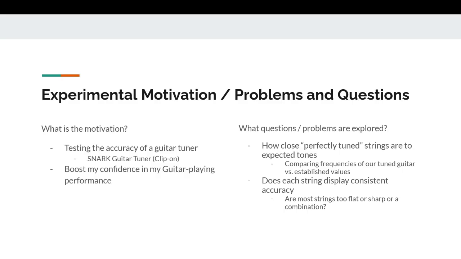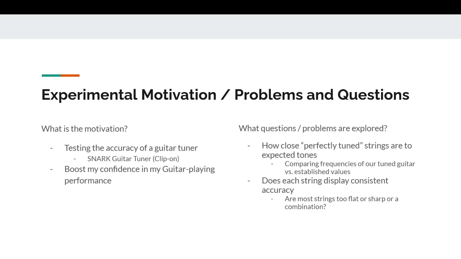And with that experimental motivation in mind, I explored many questions with this experiment. One question being how close my perfectly tuned strings were to expected and already established tones. So what I mean by that is I would tune my guitar to the quote unquote perfect spec with my tuner, and I would record those tones into our DAC system, and I'll see what frequencies show up, and compare those values to expected frequencies that I should be hearing.